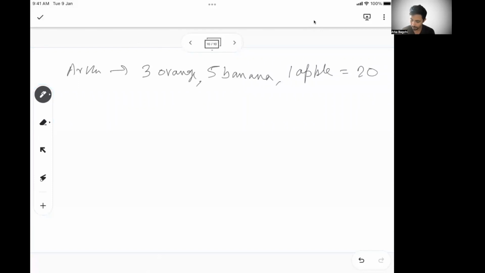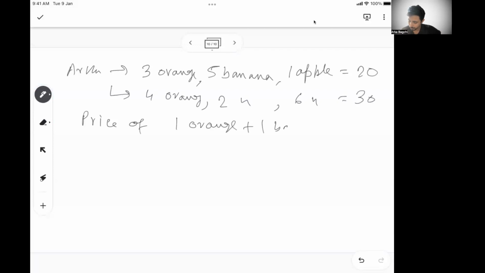Now he went to another store the next day and bought 4 orange, 2 banana, and 6 apple at the price of 30 rupees. Now, can you tell me what is the price of 1 orange plus 1 banana